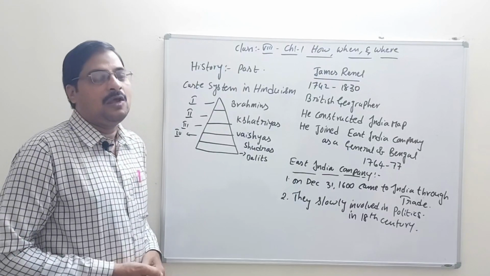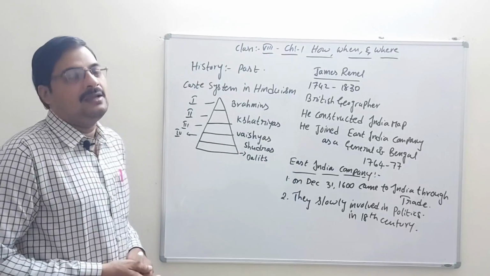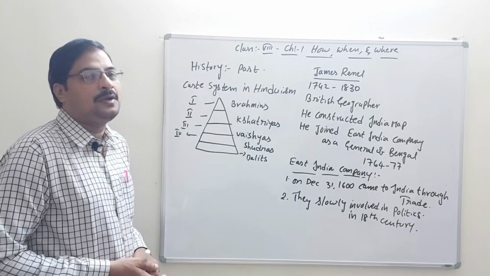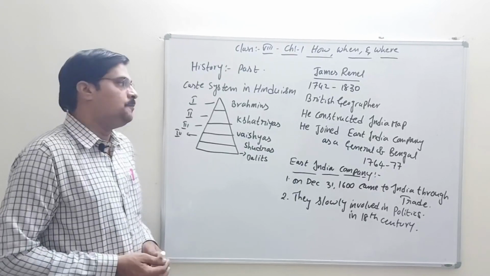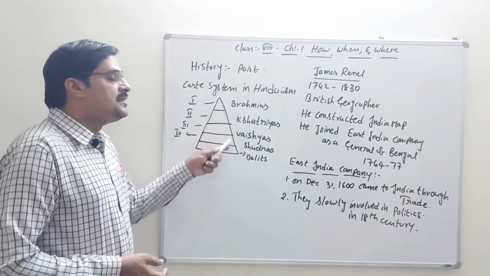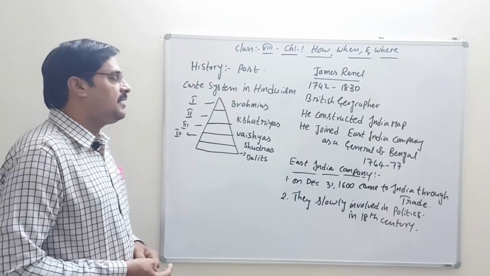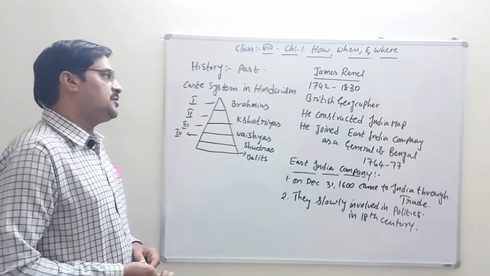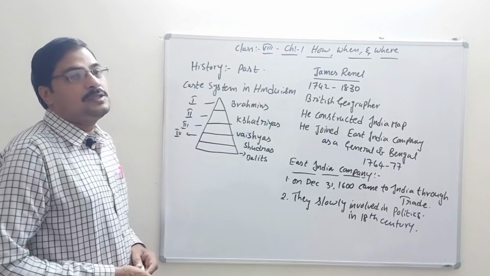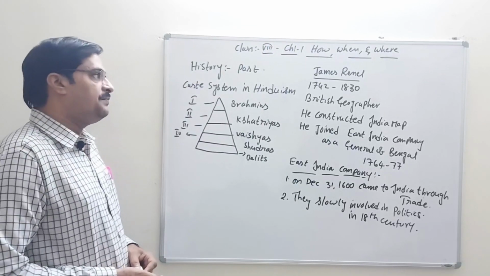They were never allowed to mingle within society. Not only in society, they were not allowed in temples and public places also. These were the attitudes and beliefs at the time of the 1600s.